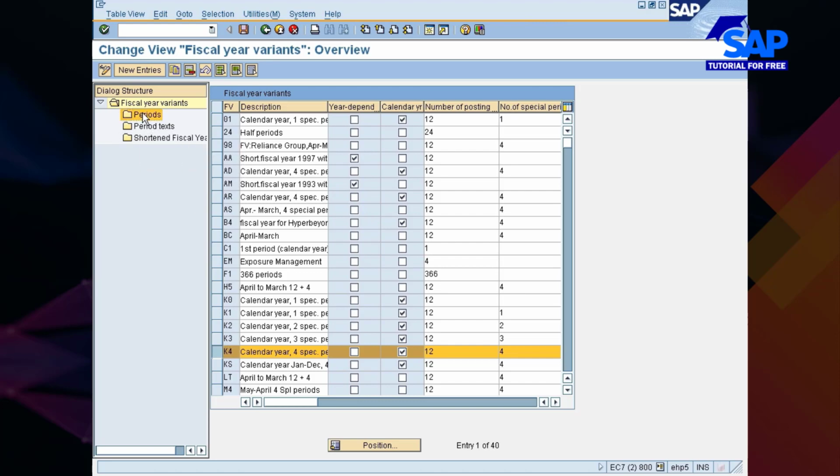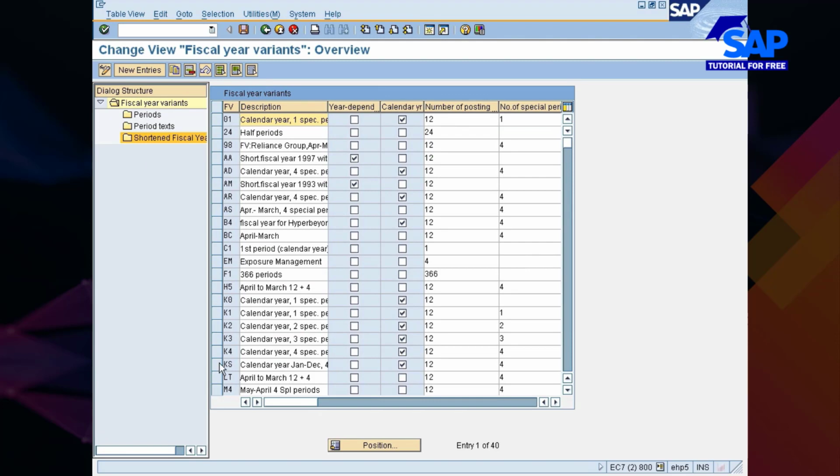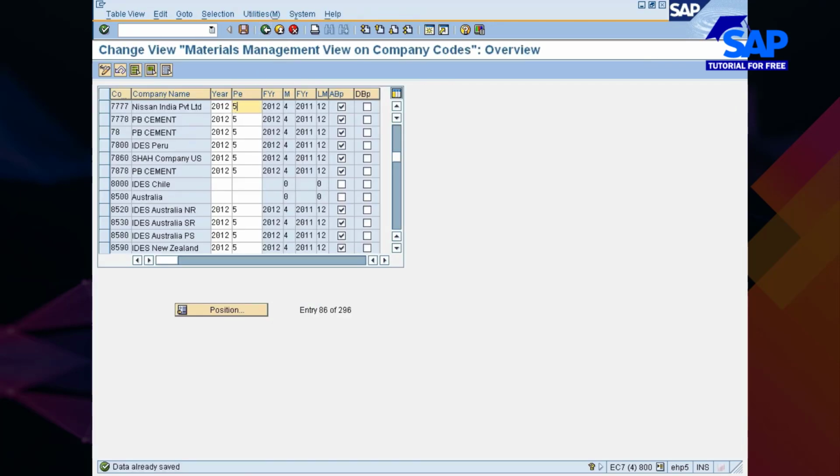If you go into it, it's not allowing me to go, but you could see it here. Calendar year, 4 special periods. This is calendar year, and then number of postings, 12 postings per annum with 4 special periods. So this is maintained in the FI module, sir. But what we are looking at here is the year and month in which you post your goods receipts.